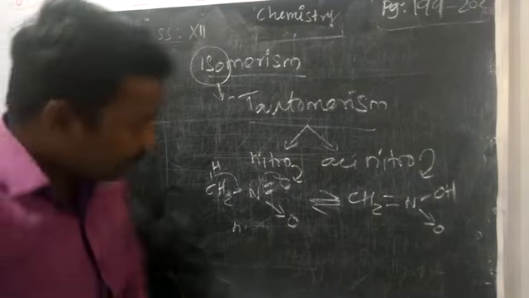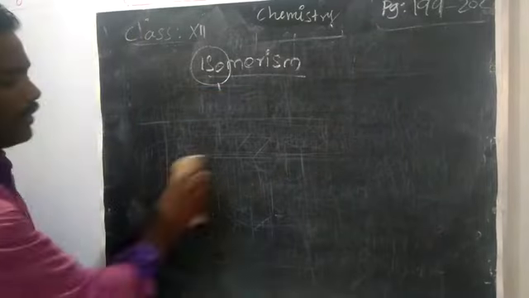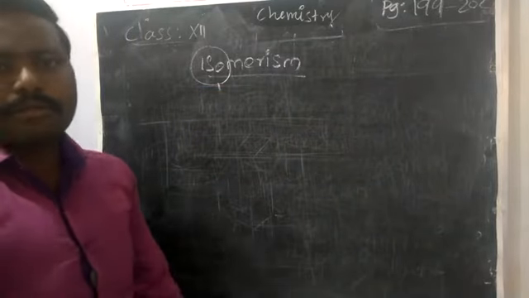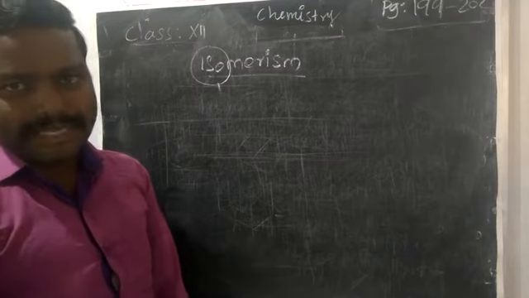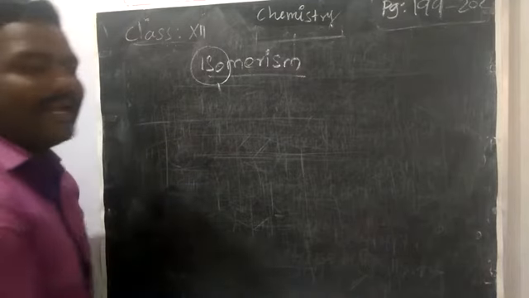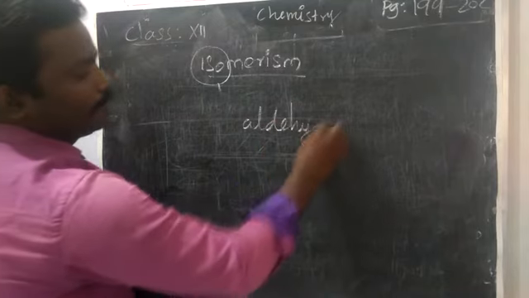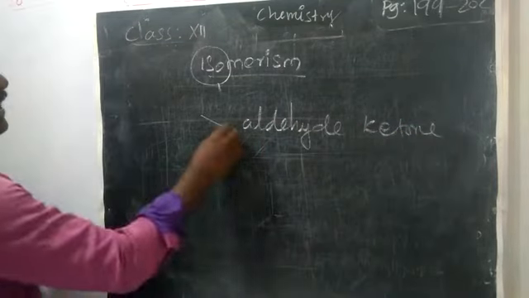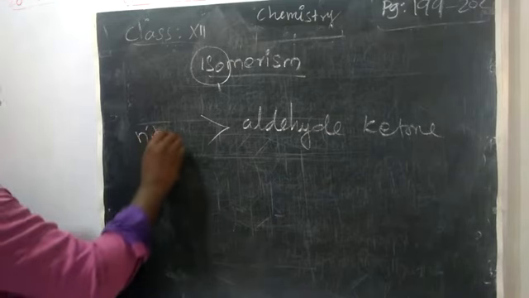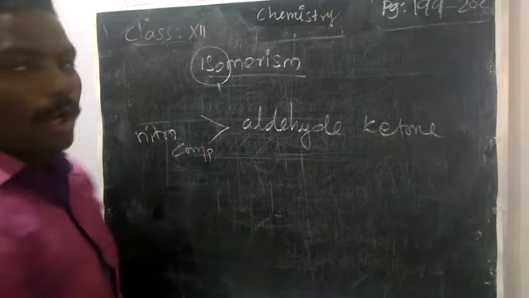Now we are going to learn the acid nature of nitro compounds. Usually you know that, compared with the nitro compound, the acinitro compound has more acid character, and also if you compare with aldehydes and ketones, the nitro compound has more acidic character.